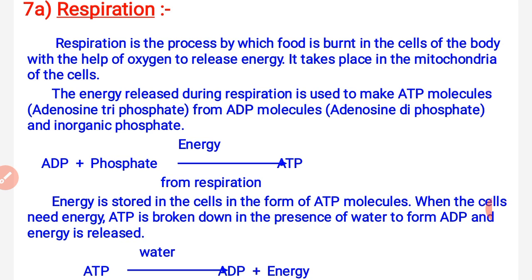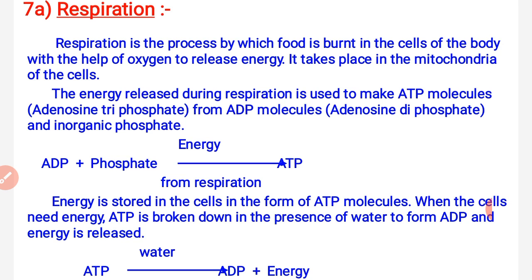Now, the next point is that the energy released during respiration is used to make ATP molecules, adenosine triphosphate, from ADP molecules, adenosine diphosphate. That is the conversion of lower molecules to higher molecules.